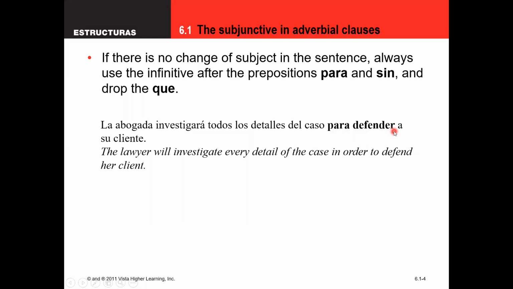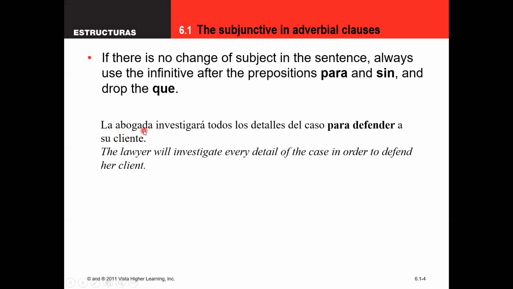And that actually should sound familiar to you. We've used that para, in order to. That was when we learned the difference between por and para. Para is the in order to do something. It's always followed by an infinitive. In fact, we know whenever we use a preposition, unless there's a que in there, we'll always have to use the infinitive after it. But the rule is we're going to use the infinitive after para when we want to say para que. We would say para que if it were a different subject, but because it's not a different subject, we just use para plus the infinitive.